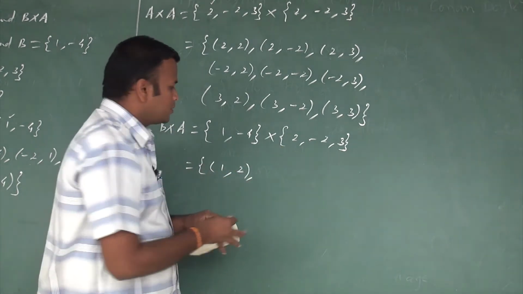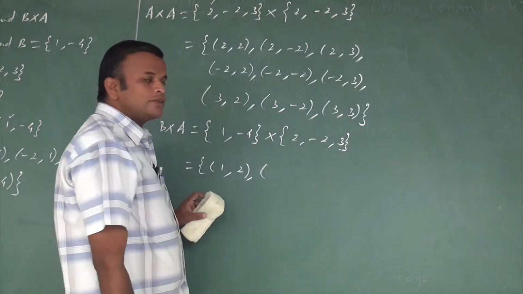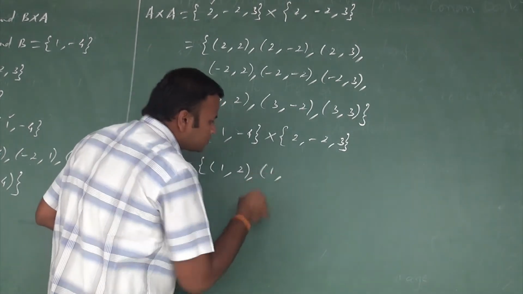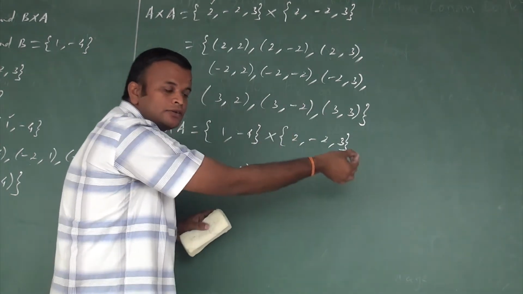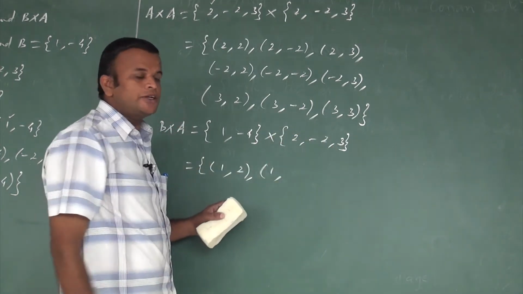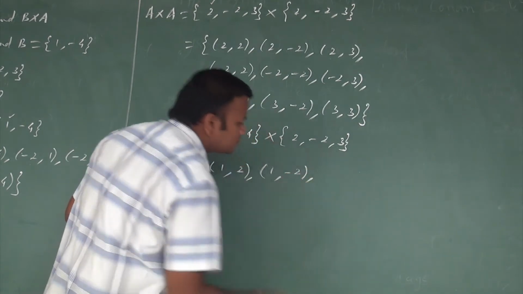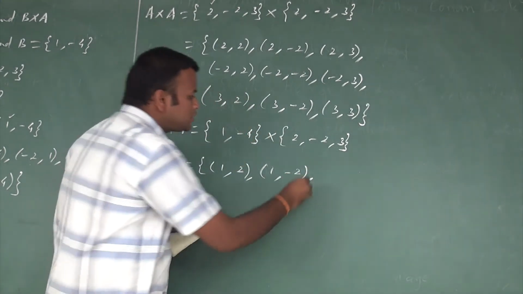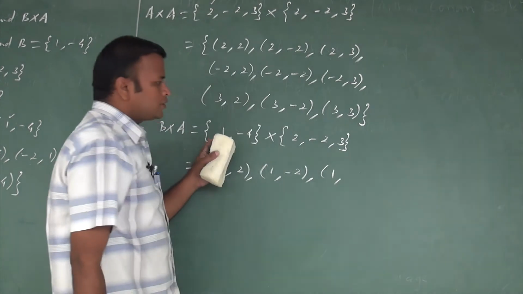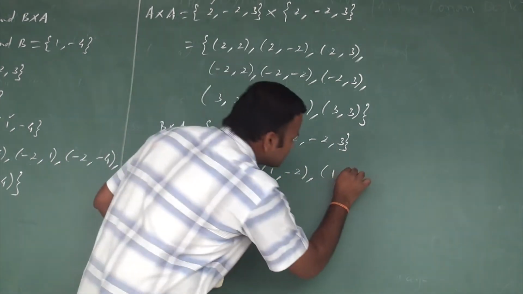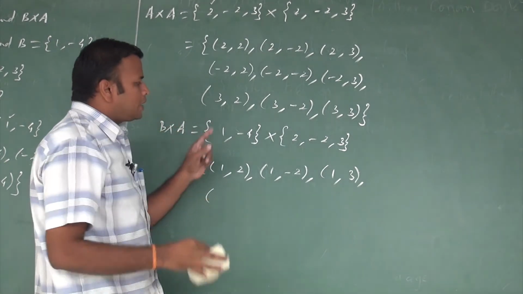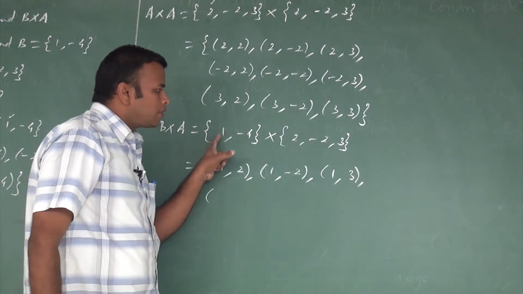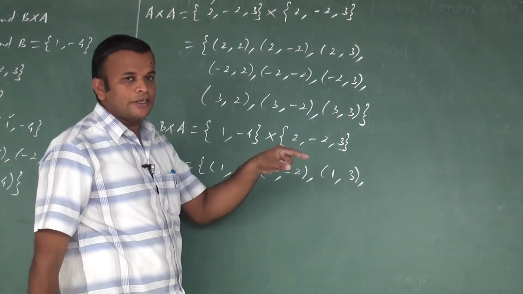So that is one way. Another way is also possible. 1, okay, this 1, we are moving the element in the second set. Okay, 2. What is the next number after 2? It is minus 2. So 1, minus 2. The next ordered pair possible is 1, 3. Next, we write all possible ordered pairs with the first number and all the remaining numbers in the second set.